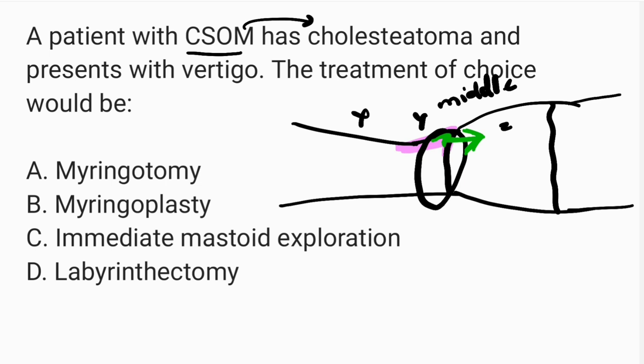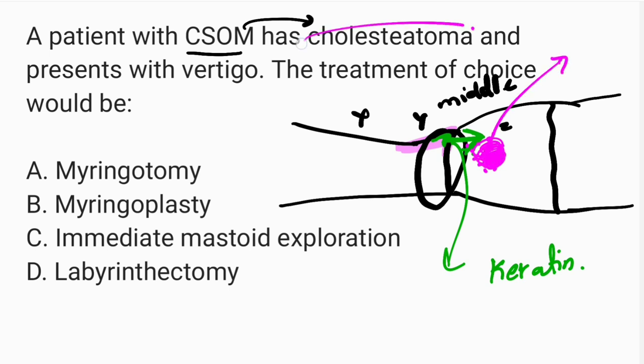You know the job of the skin: it will continuously shed keratin. Normally, keratin will shed, right? And the shed keratin will be accumulated within the middle ear. So this trapped keratin which is getting accumulated in the middle ear is called cholesteatoma. This cholesteatoma keeps on increasing in size, right?